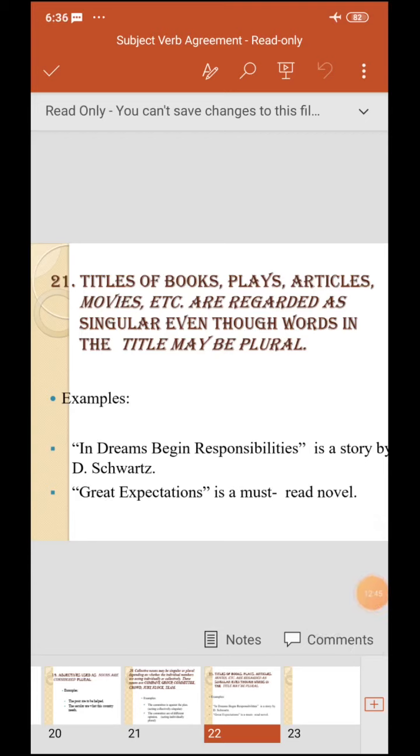The next is: Great Expectations is a must-read novel. So though it's expectations, responsibilities, we are going to use the singular form.